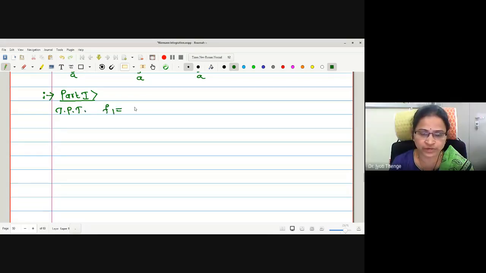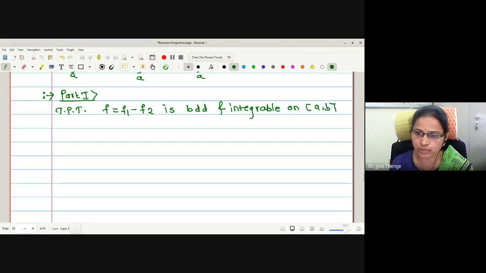Yes, it is bounded. That's the first step. I will write to prove that f equal to f1 minus f2 is bounded and integrable on the closed interval AB.